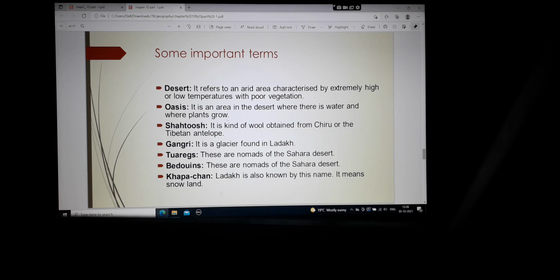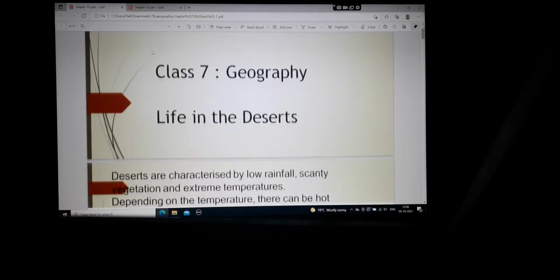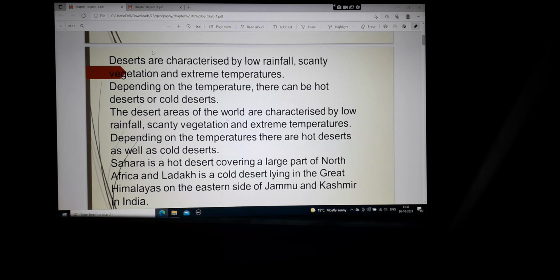Now let us see the chapter in more detail. Deserts are characterized by low rainfall, scanty vegetation, and extreme temperature. That means there is very little rain, the vegetation is also very low, and the temperatures are extreme. That means either it is very high or very low.